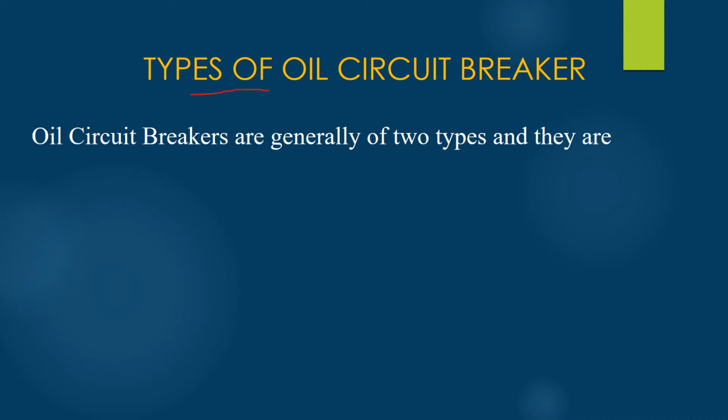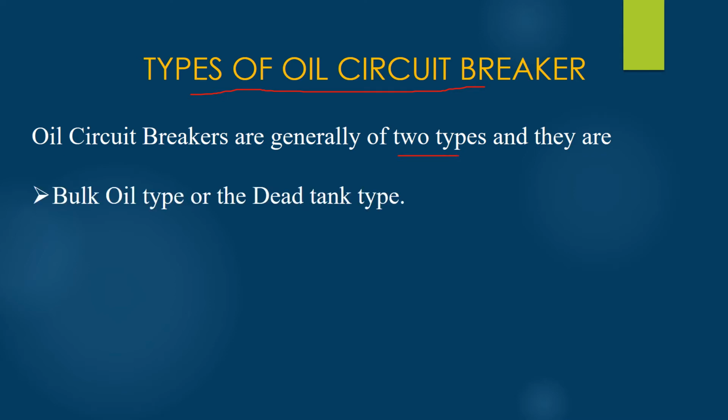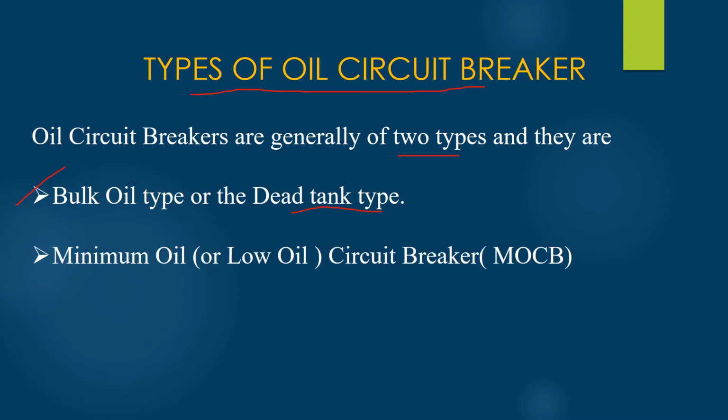Types of oil circuit breaker. There are mainly two types of oil circuit breaker. The first is bulk oil circuit breaker, which is also known as dead tank type circuit breaker. The second one is minimum oil circuit breaker, which is also known as low oil circuit breaker. We will be discussing these two types of oil circuit breaker one by one, starting with bulk oil circuit breaker.